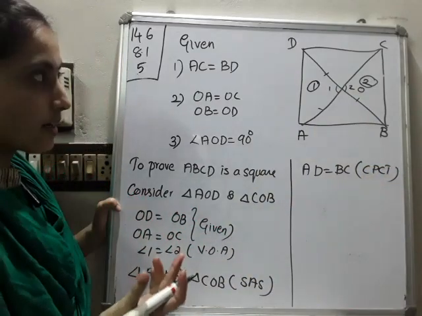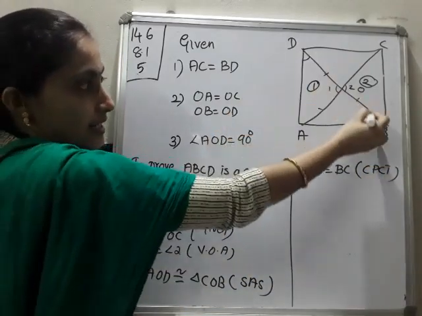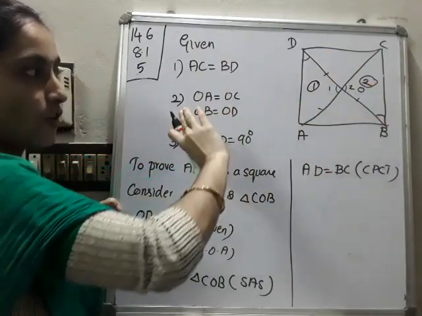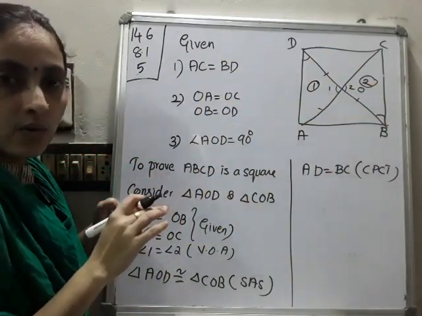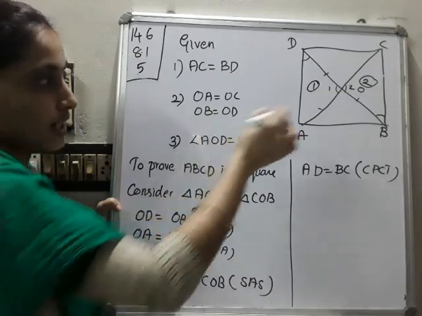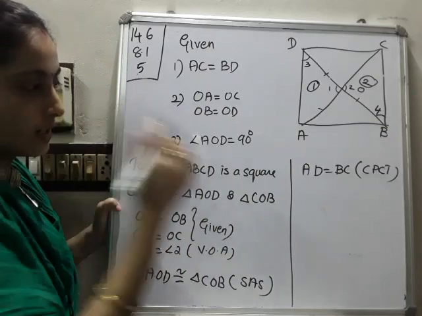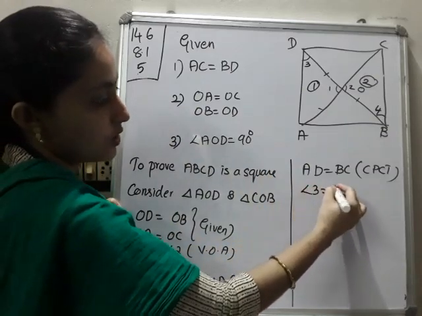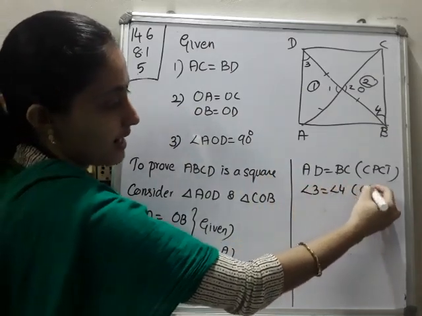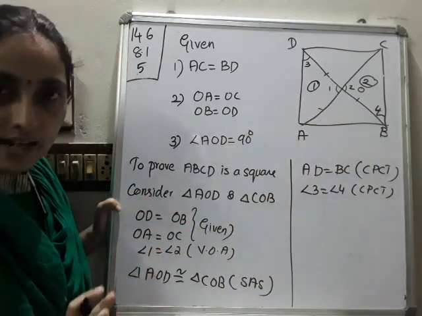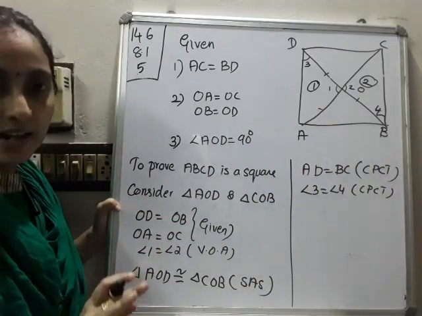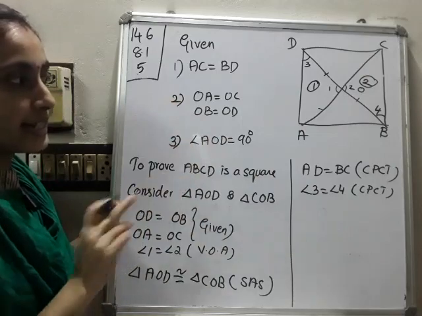Okay, and also one more thing you can say. This angle and this angle are equal. They are alternate interior angles. So you can write angle 1, angle 2 we marked, angle 3 I mark here, angle 4. They are equal. So you can write angle 3 is equal to angle 4. That is also by CPCT. Already we proved that they are congruent, so corresponding angles and sides should be equal. So angle 3 is equal to angle 4.